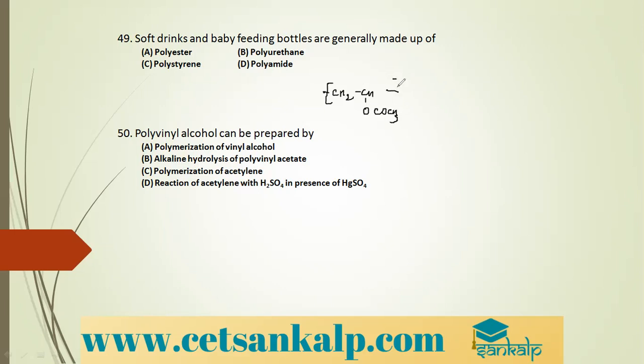CH2=CHOCOCH3, when n molecules polymerize, gives polyvinyl acetate. It will undergo alkaline hydrolysis to give polyvinyl alcohol. So it is prepared by alkaline hydrolysis of polyvinyl acetate. So option B is the correct option.